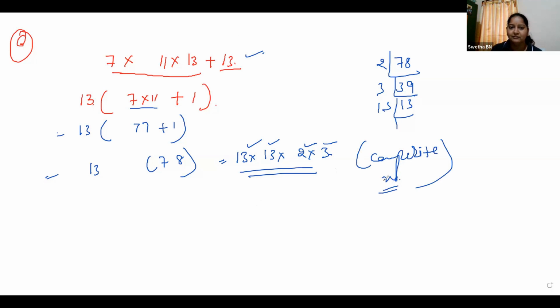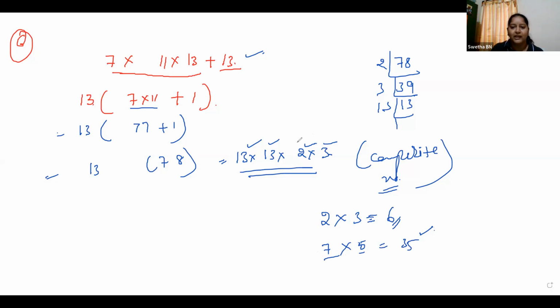Did you get it, children? Did you understand? For example, take any number. Take 2 and 3. 2 and 3 are both prime numbers. If you multiply, you will get a composite number. For example, take 7 and 5. 7 and 5 are prime numbers. 7 fives are 35. 35 is a composite number.